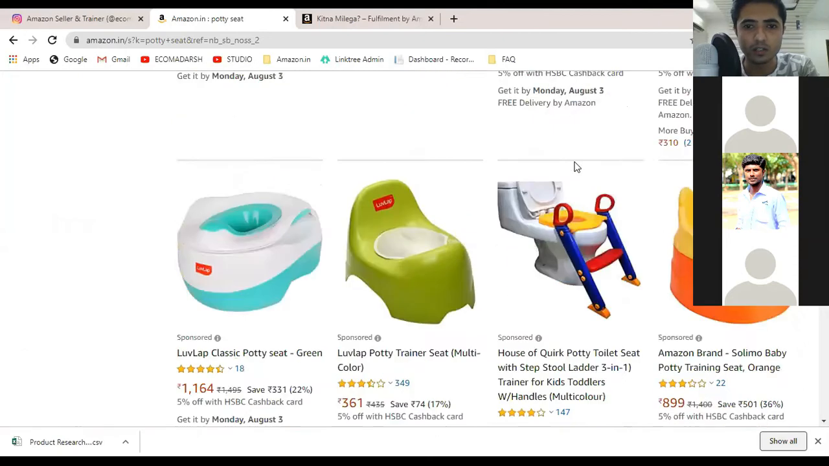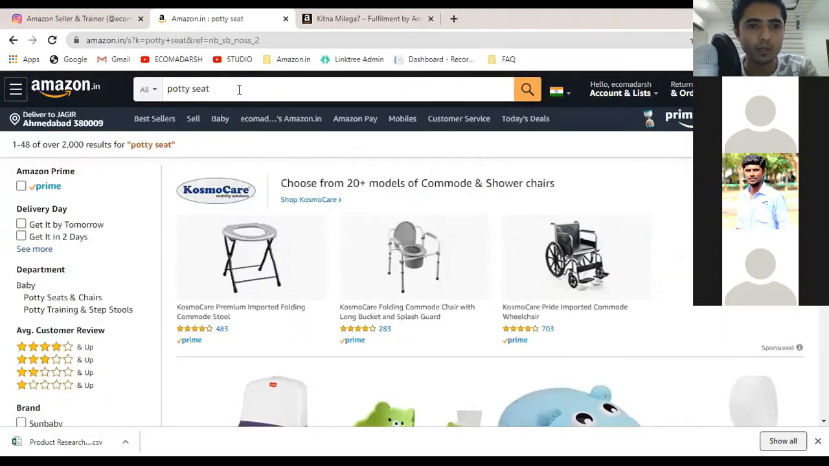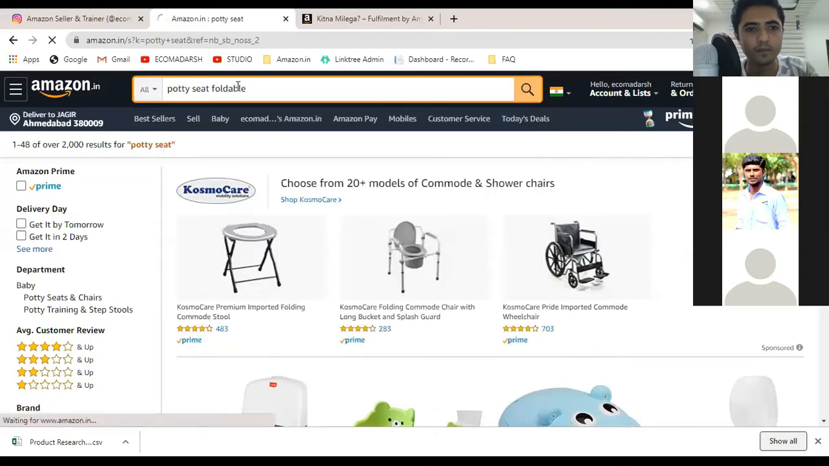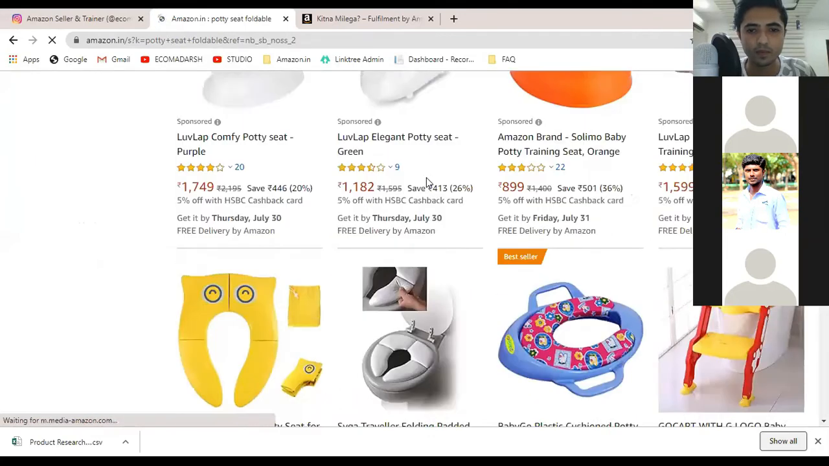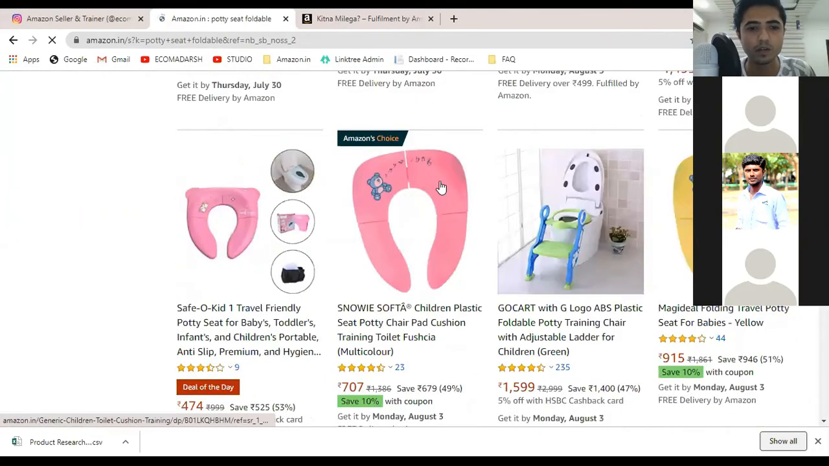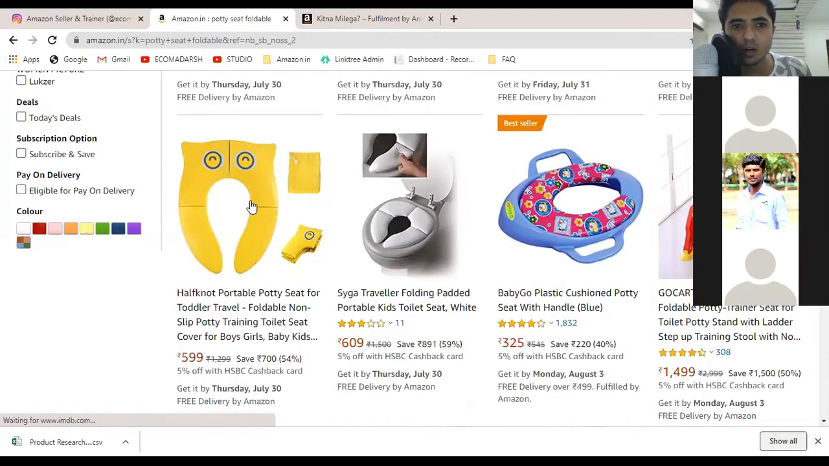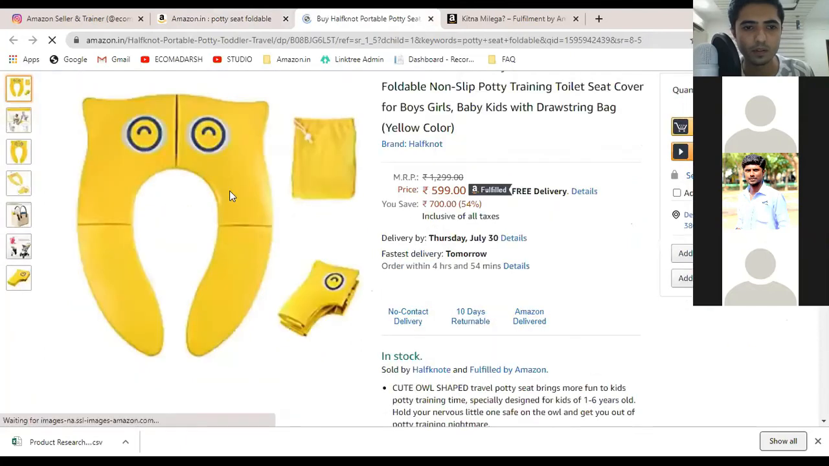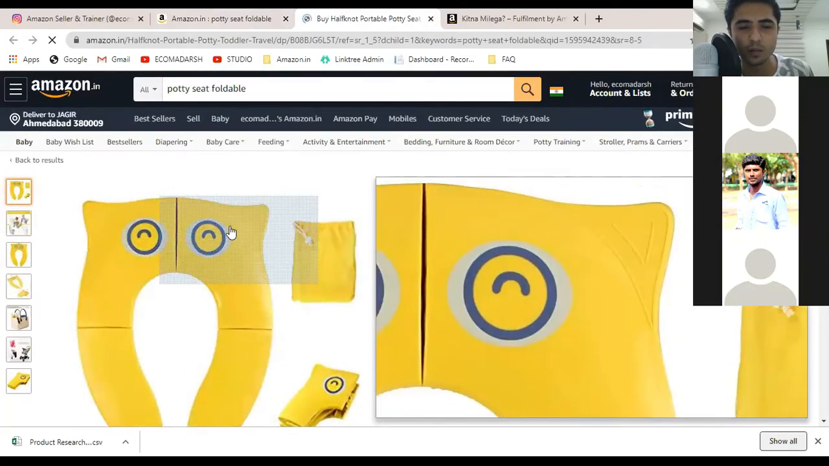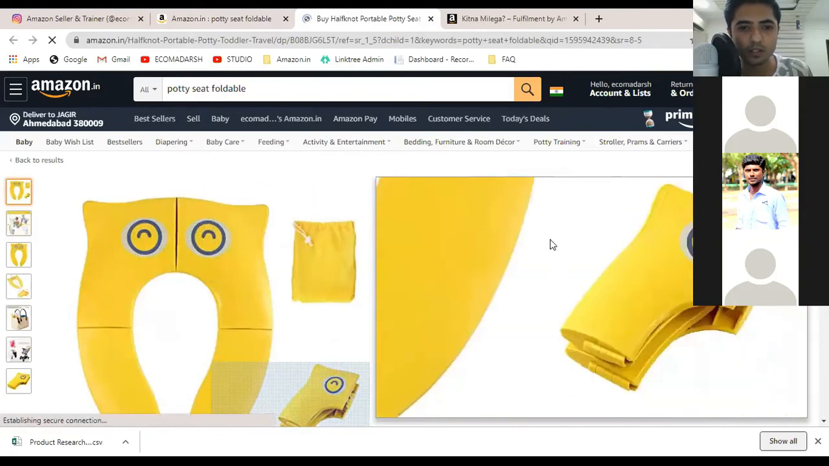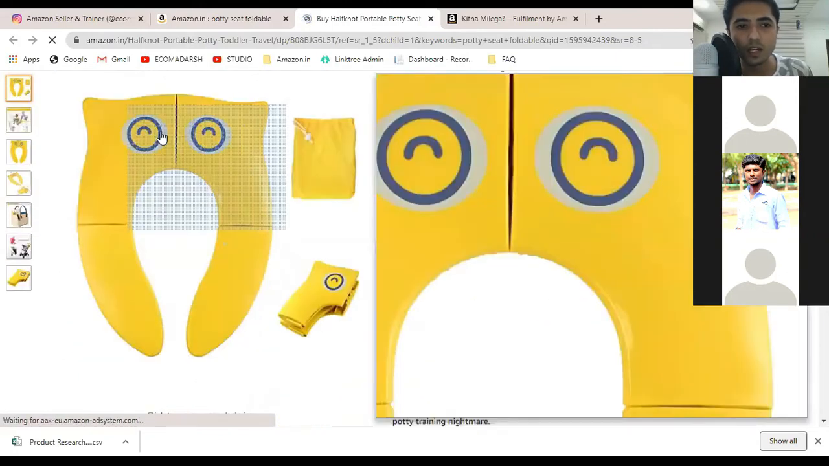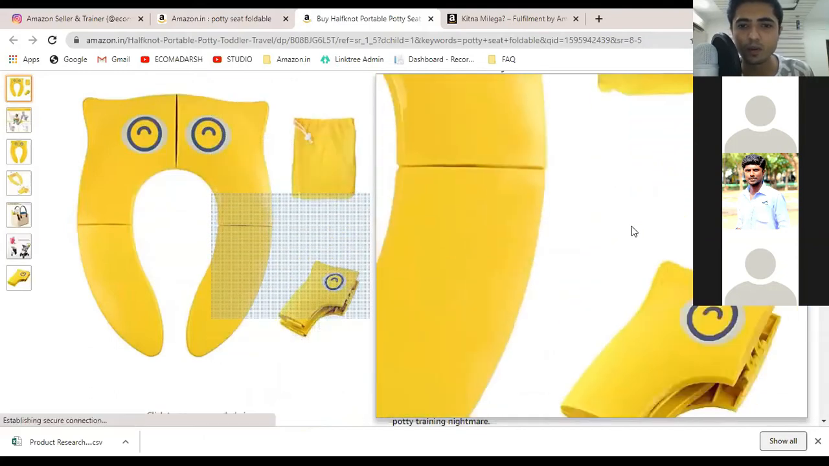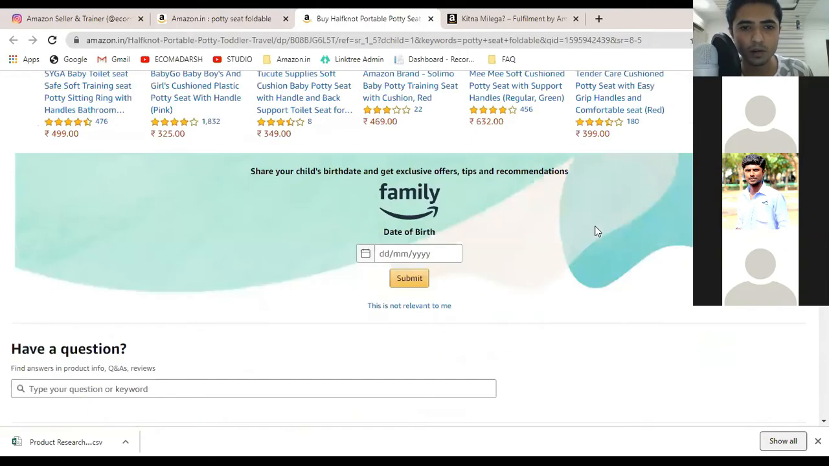Okay, let's search Potiseat foldable. Okay, here is a product which is similar to our product. If you can see, this product is similar to our product, and it folds like our product. It comes with a bag. You can see it can be folded like this. Okay, so what we will do, we will go below this product.